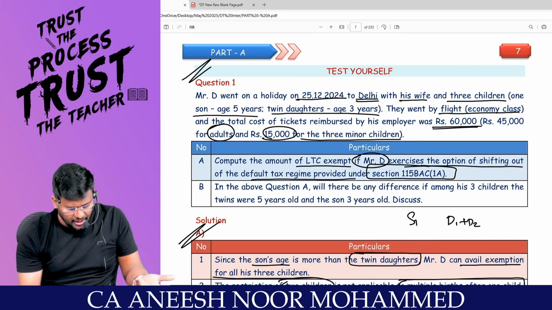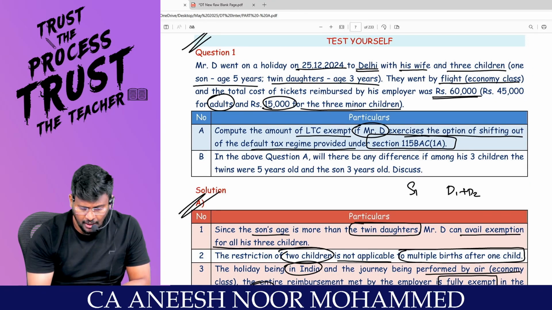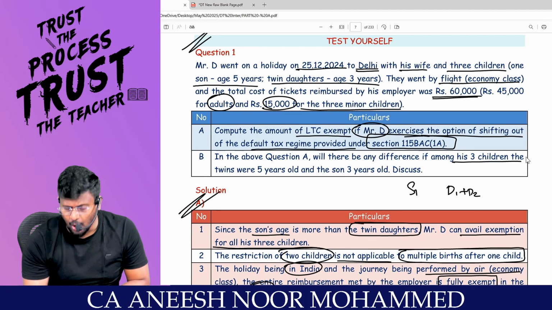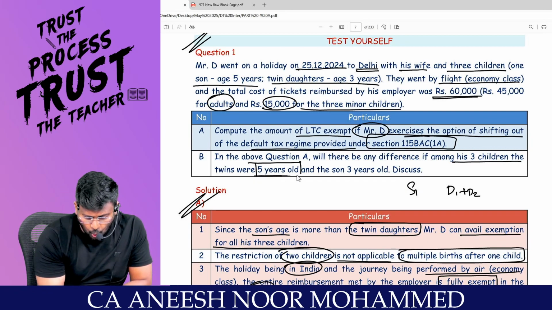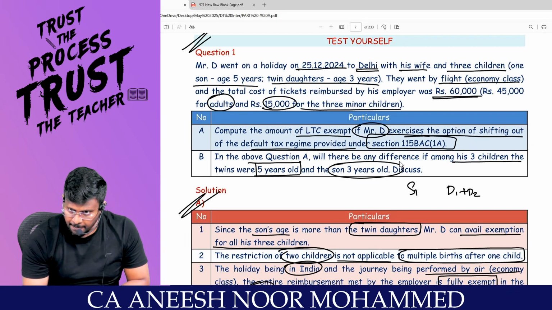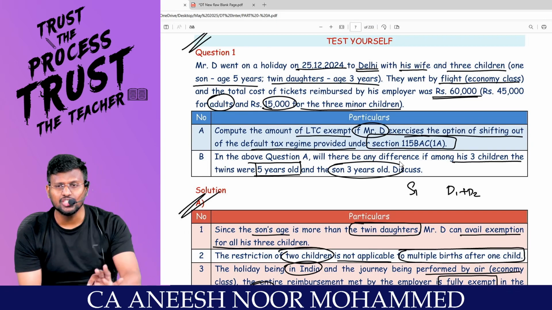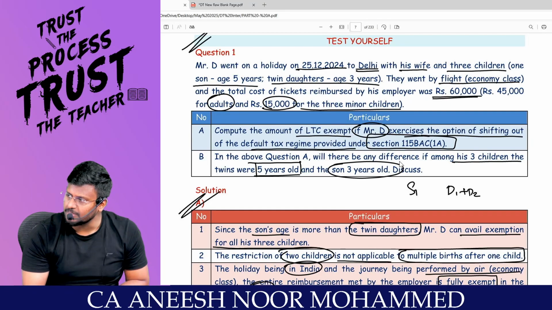They are twisting the second part of the question. In the above question, will there be any difference if, among how many children? 3 children. Twins were 5 years old and the son is 3 years old. Yes. If that is the case, all the children are not entitled for exemption under section 10(5).